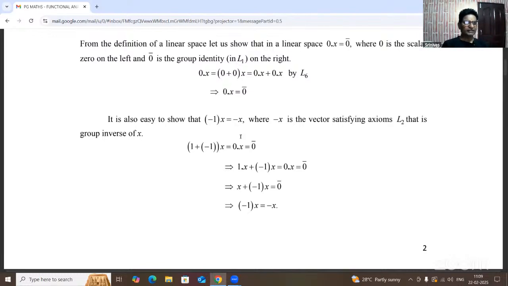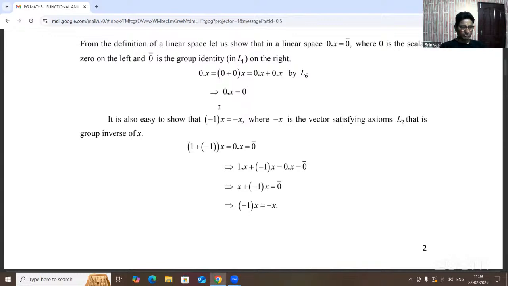Now, the multiplicative identity, and from it the multiplicative inverse: how do we get it? Here x is a non-zero element, so every non-zero element must possess a multiplicative inverse. So x being any one of the vectors, non-empty means a non-zero vector. So the inverse exists. How do we get minus x?